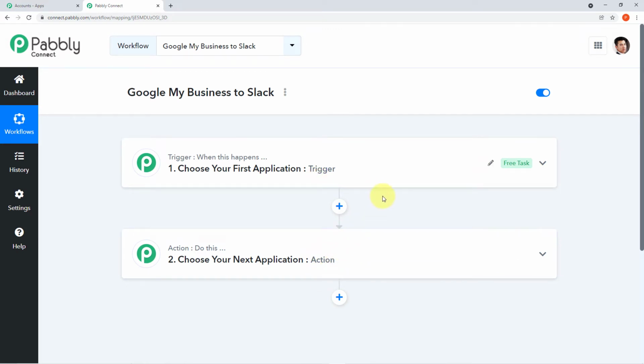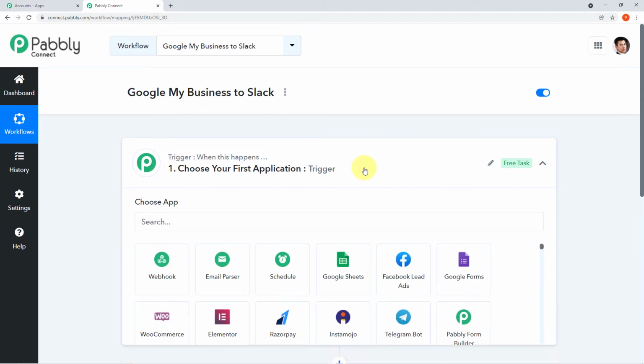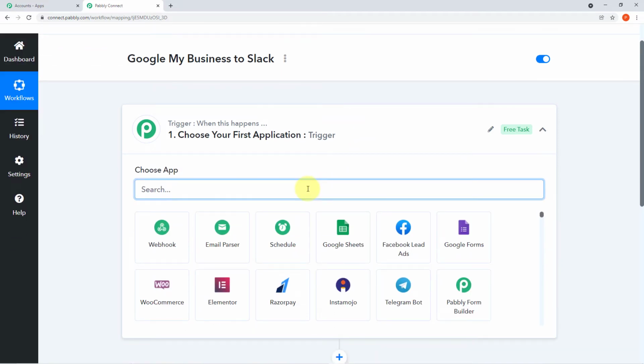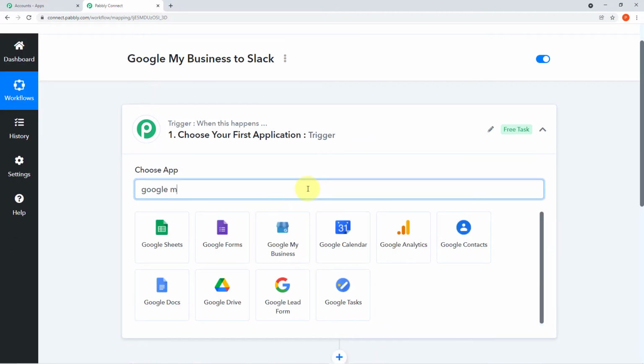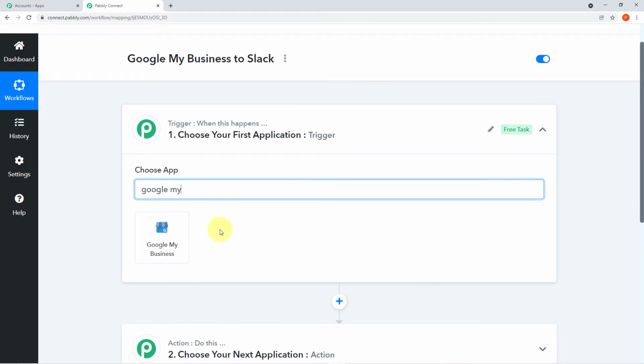Okay. Now let's start with the process. We have to first integrate Google My Business with Pabbly Connect. So for that, you have to click on your first application, come to the search field, and here you have to search for Google My Business. Okay, click here.